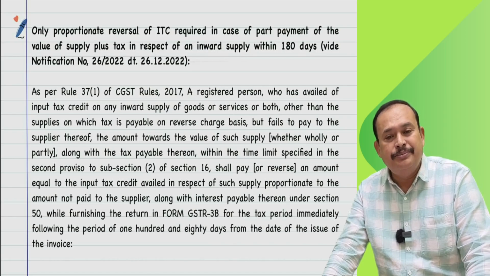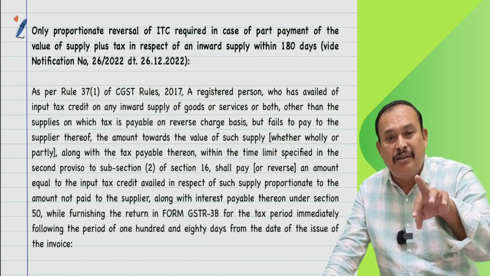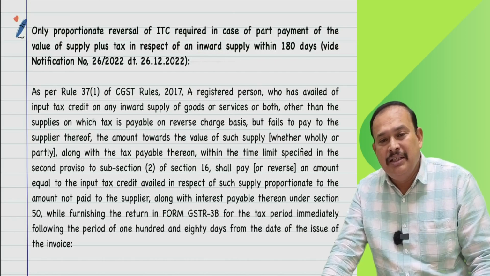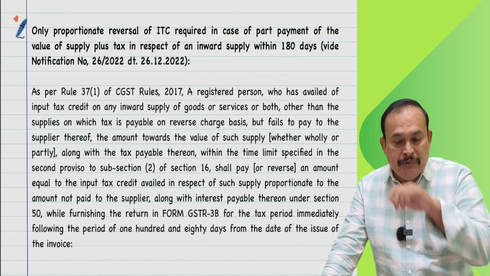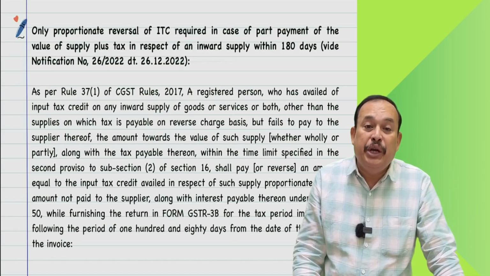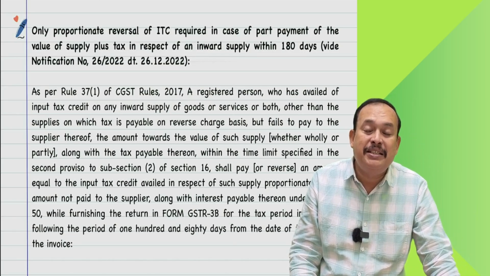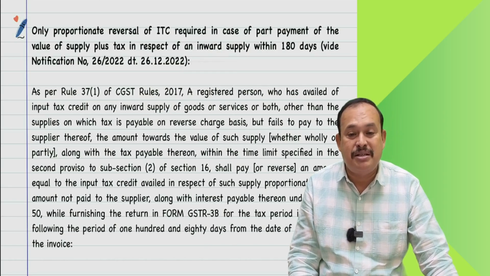Because you availed input tax credit that you were not entitled to, you have to pay interest at 24% per annum from the date of utilization of input tax credit till the date of reversal or payment to the department.